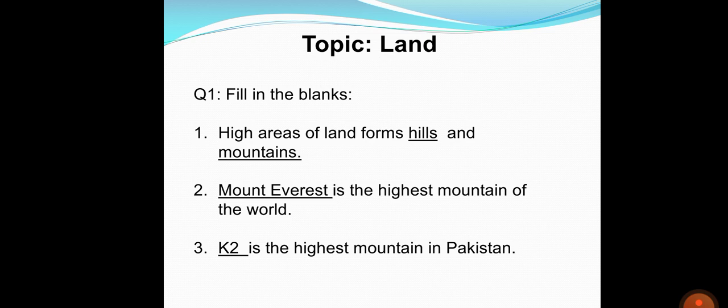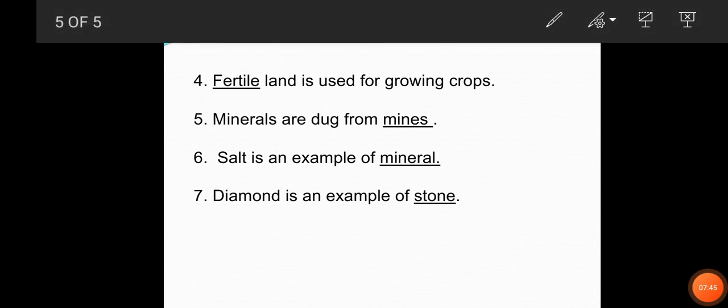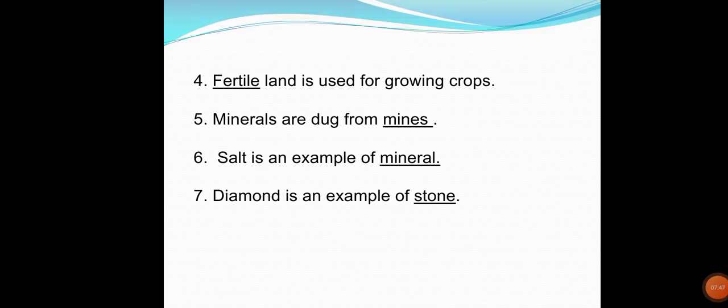Now students, let's move on to number 4th blank. Number 4 is dash land is used for growing crops. So students, which land is used for growing crops? Not all the land, students. We cannot grow crops everywhere on every area of the land.